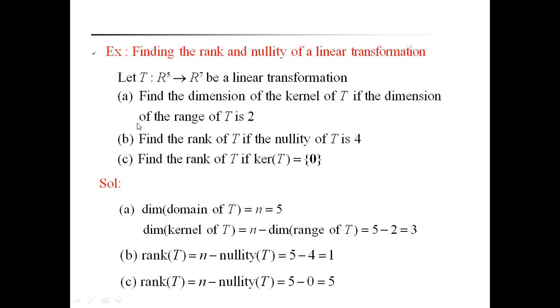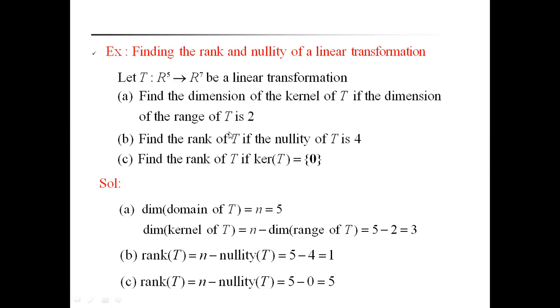Find the rank and nullity of a linear transformation. Here the mapping is given: T is a mapping from R to the power of 5 to R to the power of 7, a linear transformation. Find the dimension of the kernel of T if the dimension of the range of T is 2. Second bit: find the rank of T if the nullity of T is 4. Third: find the rank of T if the kernel of T is equal to 0.